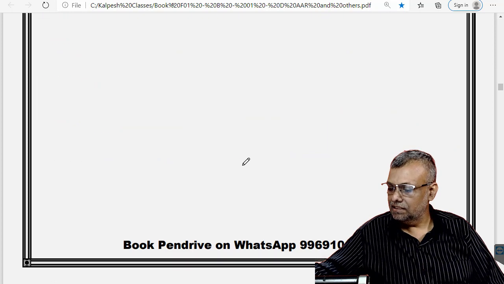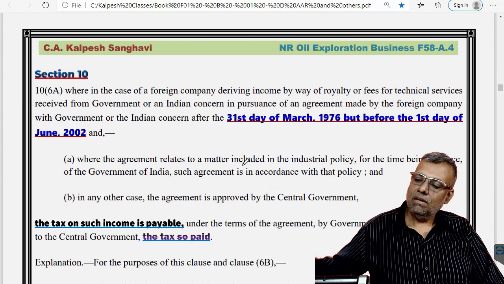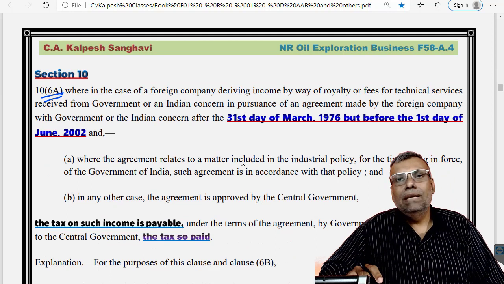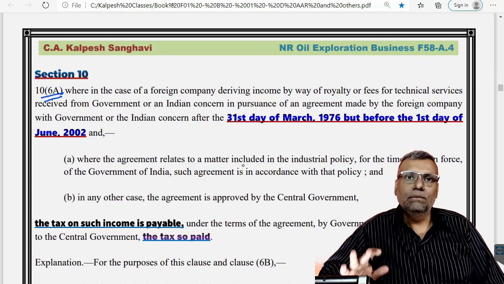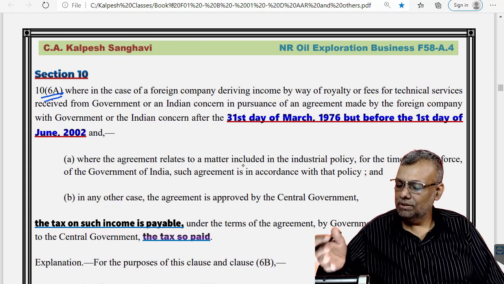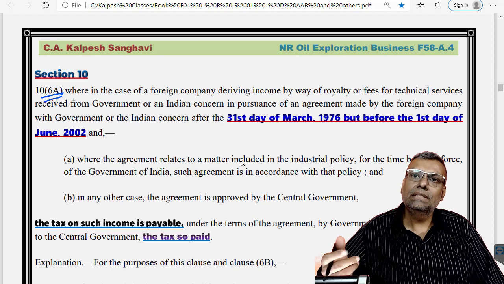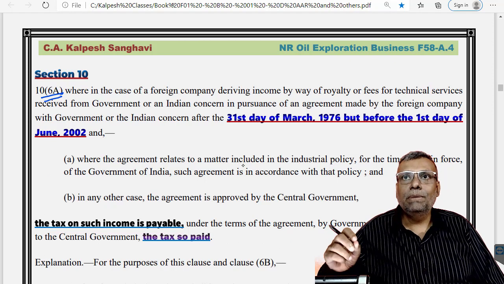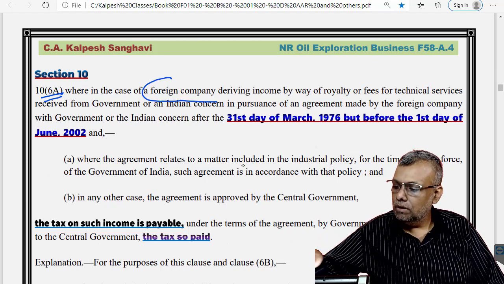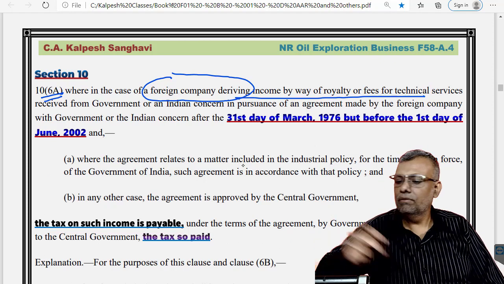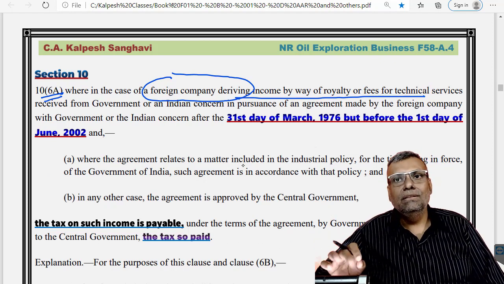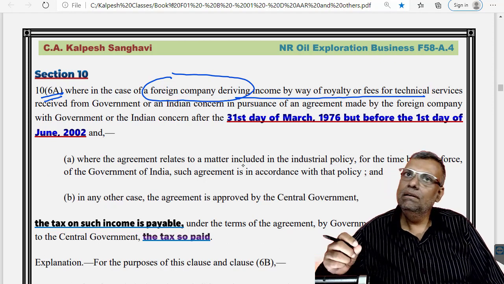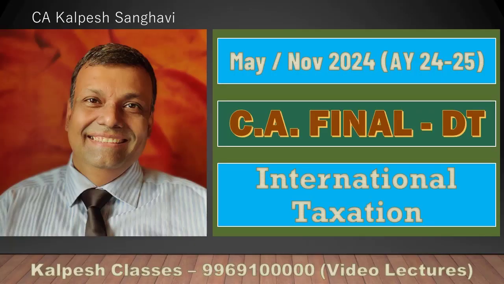Further, there is one very special and unique provision of section 10, which gives a benefit with respect to some tax payment exemptions. But I will explain this with the help of an example, because if I explain it straight away, you will not be able to understand. This is one special exemption available to a special category, with respect to a foreign company deriving income by means of royalty, technical fees and all that. But give me some time. When I take up the questions, I will explain this particular section to you.